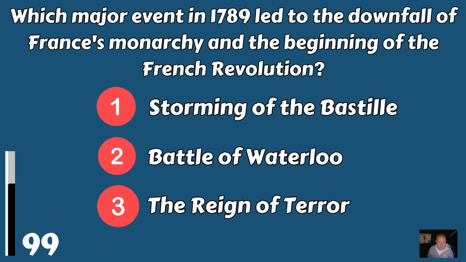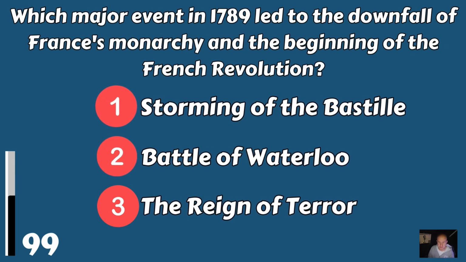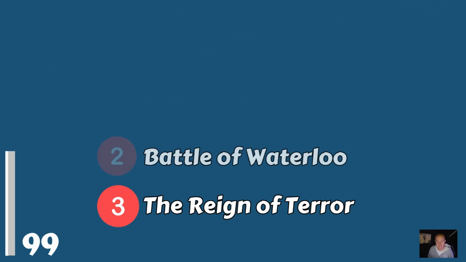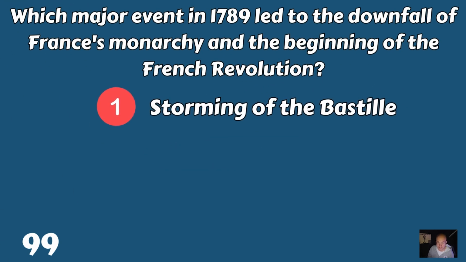Which major event in 1789 led to the downfall of France's monarchy and the beginning of the French Revolution? Was it the storming of the Bastille, the Battle of Waterloo, or the Reign of Terror? It was the storming of the Bastille.